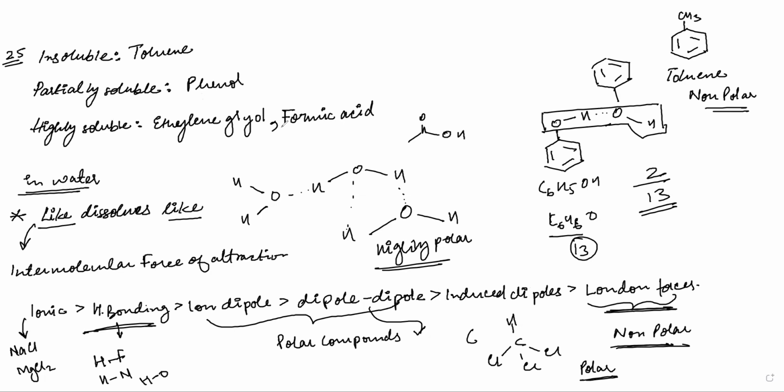Okay. Next one is pentanol. Pentanol is easy. 1, 2, 3, 4, 5. Yes, this is pentanol. So as we can see, only 2 atoms are involved in hydrogen bonding. The other 5 are not involved in hydrogen bonding. So this will again be partially soluble.